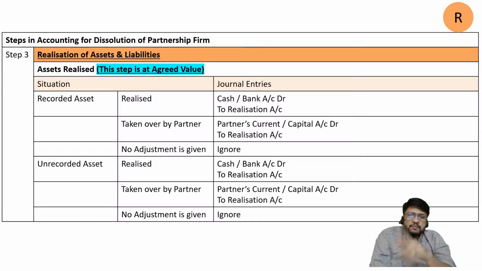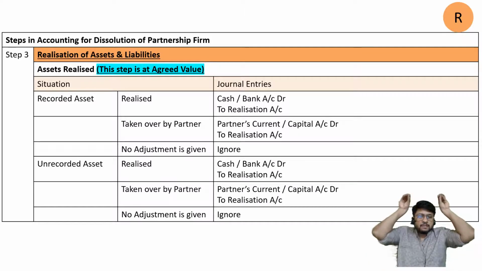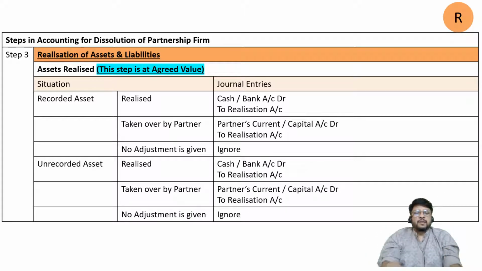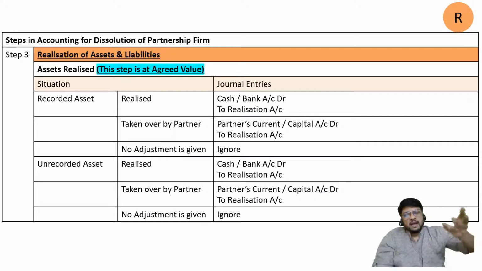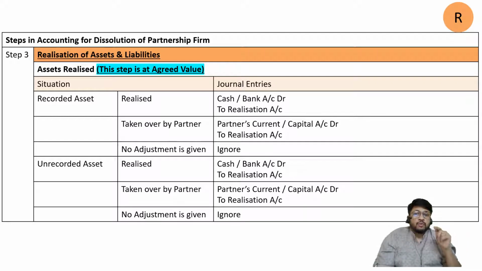Let us consider first of all asset realized. Now be careful, this step is at agreed value. Now you have come into the realization stage, you are not in the transfer stage. Now you are not taking things out from the cupboard called the balance sheet and putting them on the invisible table called the realization account. Now you are taking them from the realization account and selling them to people. That means you are going to bargain with the people, and at the bargained price it will be bought by them and you are going to get the cash. So now you want a bargained price, adjustment value, agreed value.